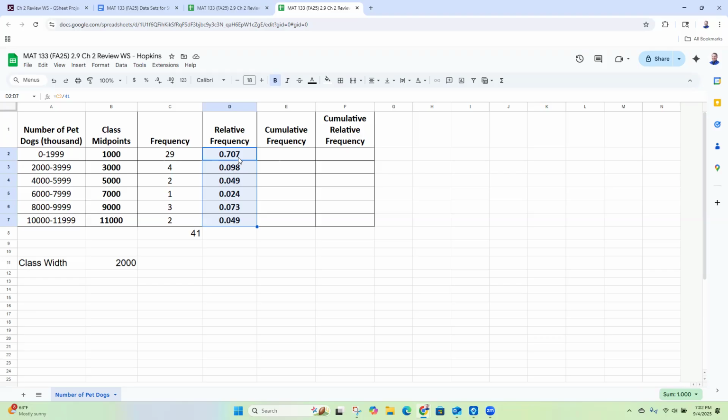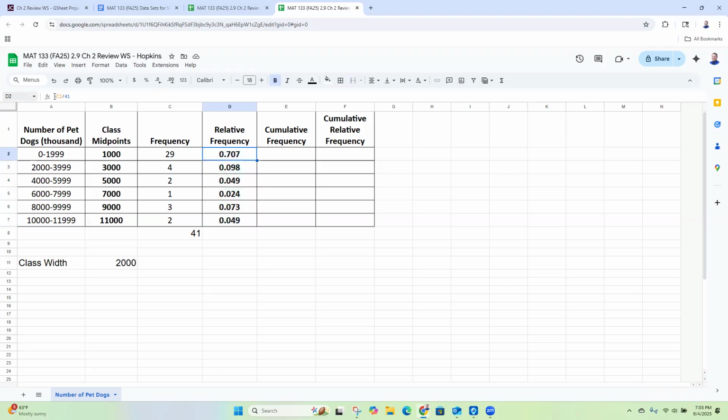Okay, you could do 71%, but you don't want all those decimals. So it is possible to round too soon when you're doing math. So be aware, you can cause rounding errors if you do too much rounding. But you also don't want to confuse people, so we don't want to do too little rounding. Okay, so there is our relative frequencies.